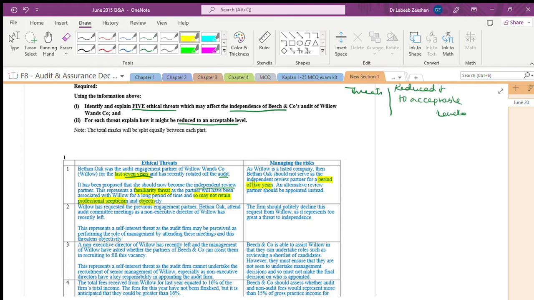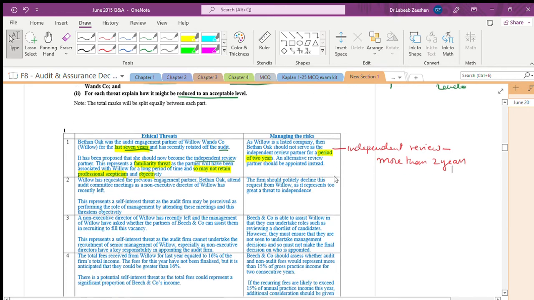An alternative review partner should be appointed. That person should not be there for more than 2 years. This is only for the independent review.